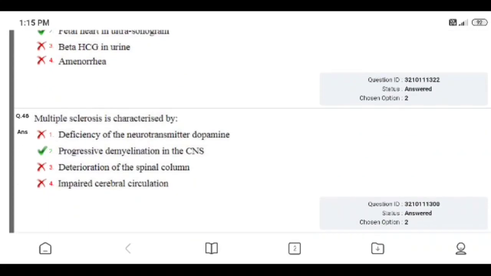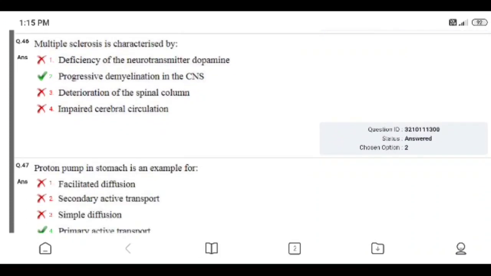Question number 46. Multiple sclerosis is characterized by: deficiency of neurotransmitter dopamine, progressive demyelination in the CNS, deterioration of spinal column, or impaired cerebral circulation. Right answer is 2, progressive demyelination in the CNS. Correctly answered by me.